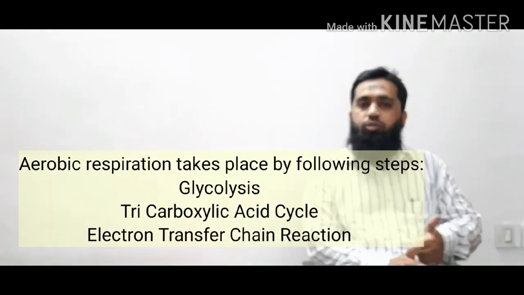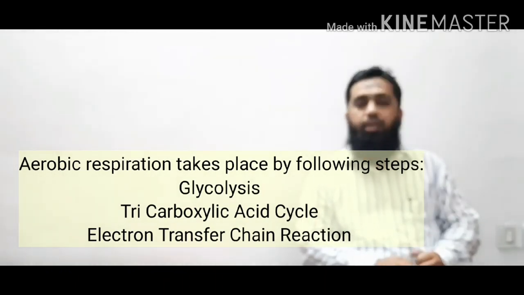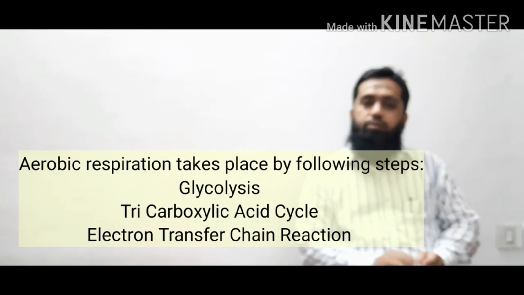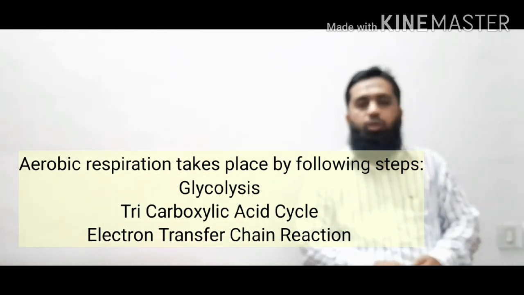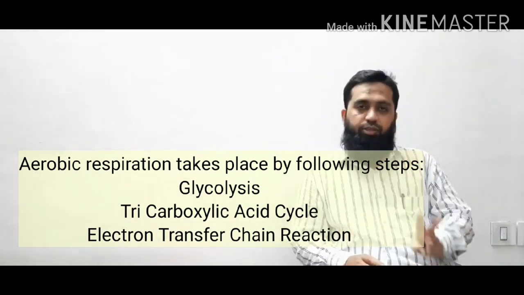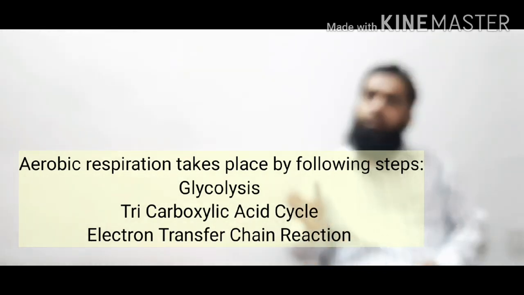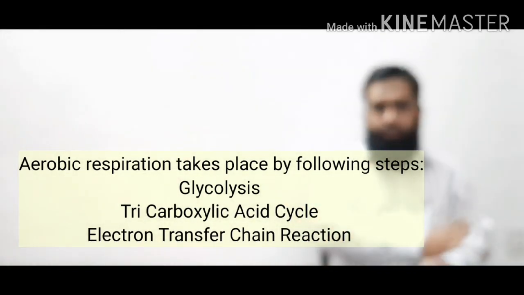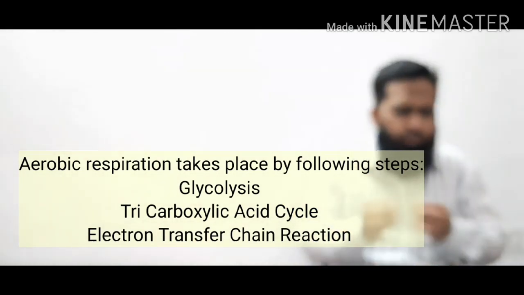The first step is called glycolysis. Remember this name. The second step is called the tricarboxylic acid cycle, and the third step is called the electron transfer chain reaction. So these are the three steps in which aerobic respiration takes place inside the cell. It's called cellular respiration. So in these three steps, what happens? I will give you a brief idea.